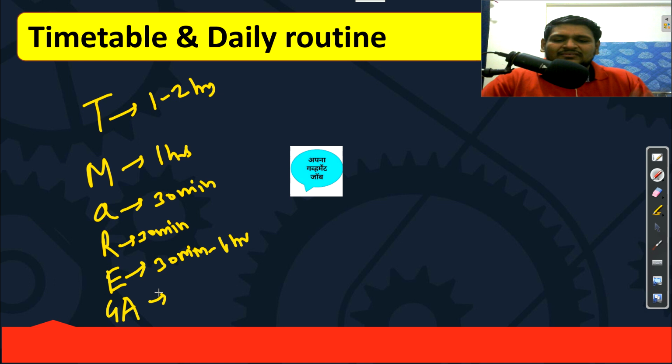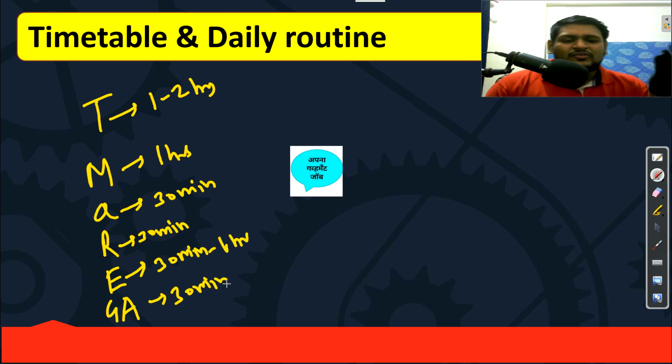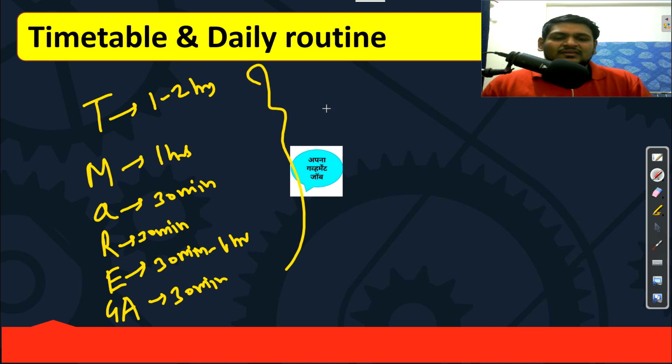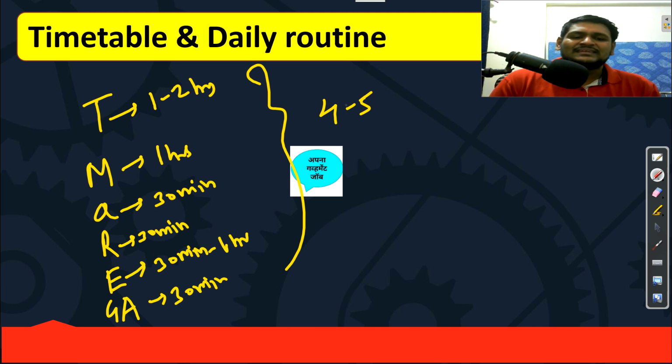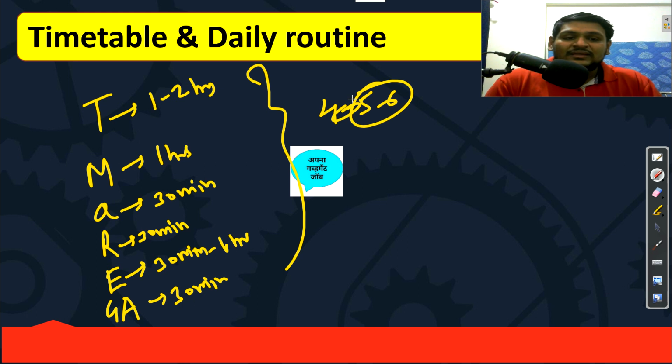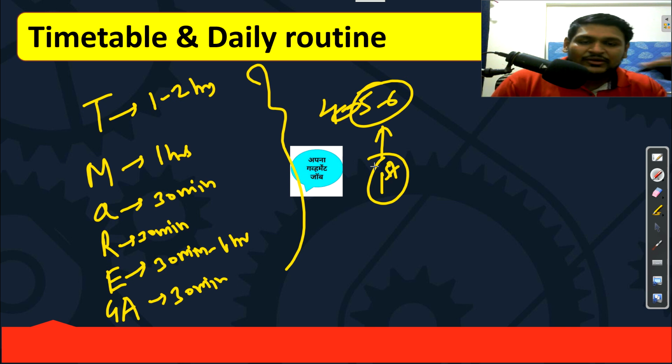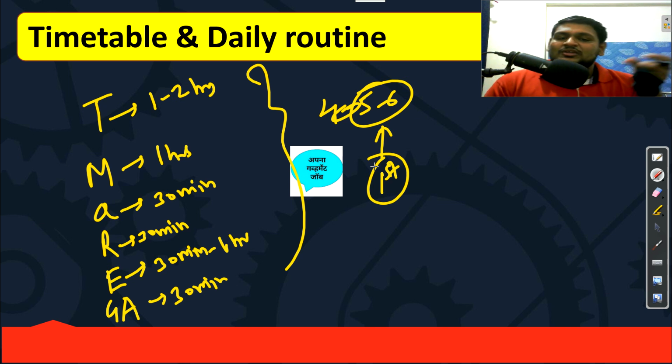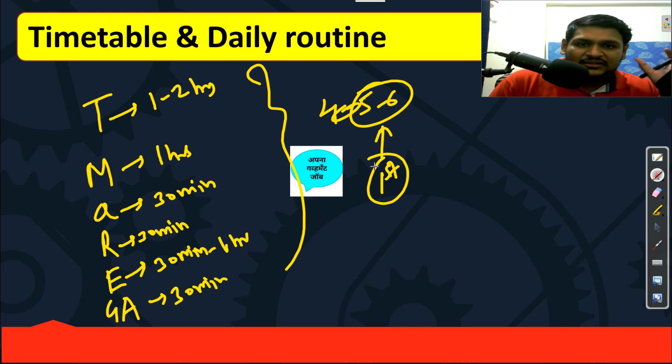General awareness you will start from January, so from January just 30 minutes to read current affairs from our website and then solve the current affairs questions from our PDF. Hardly it will take 30 minutes maximum, including taking notes. So you can see that in the start, 4 to 5 hours, maximum 5 to 6 hours, are enough for your preparation. For the first week, at least try this, the complete week, and after that you can increase your study and you will get used to it. So like this I want your daily routine.